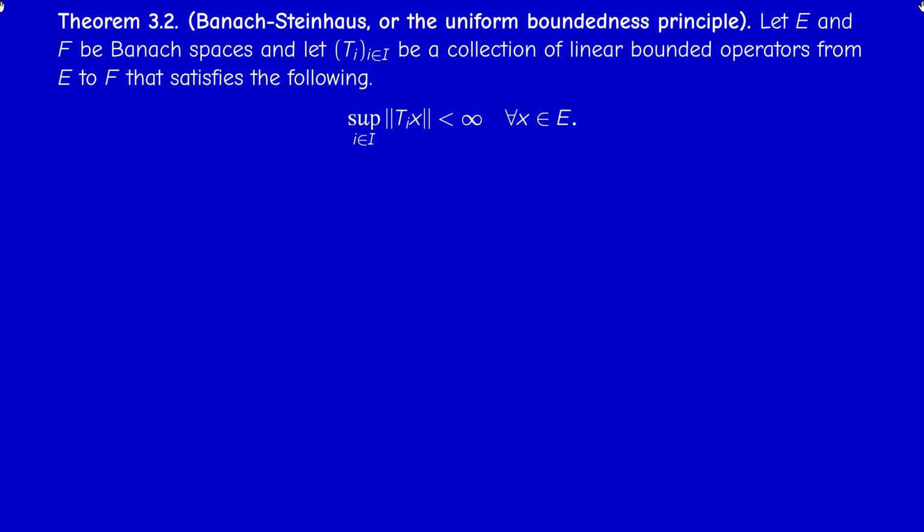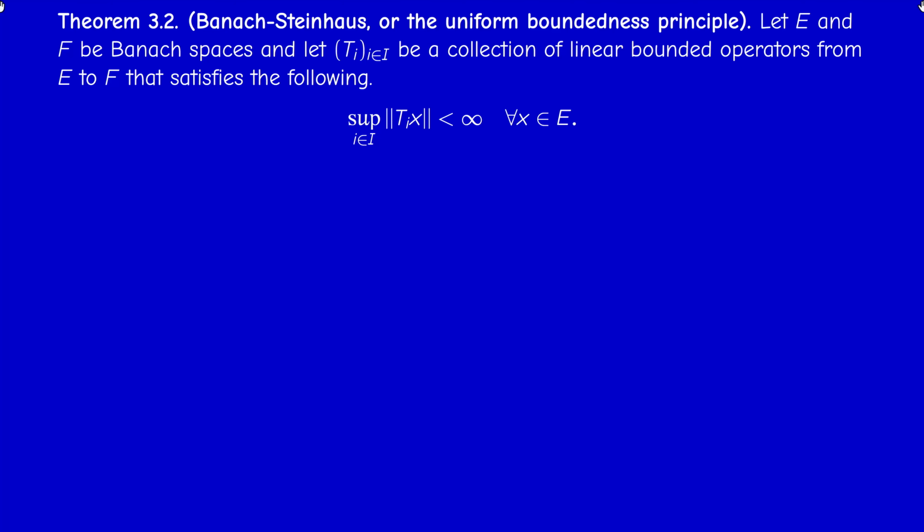And here's the statement of the theorem of this section. We have two Banach spaces, E and F. Actually, we don't need to assume that F is Banach, but we have to assume that E is complete, because we'll use the Baire category theorem, which requires completeness. So we have two Banach spaces E and F, and an arbitrary collection of linear bounded operators from E to F. Could be countable, but not necessary.